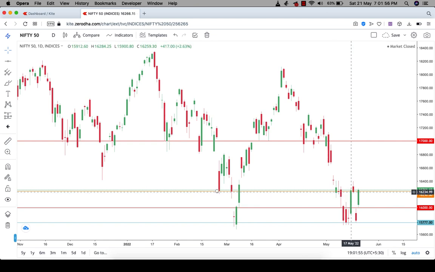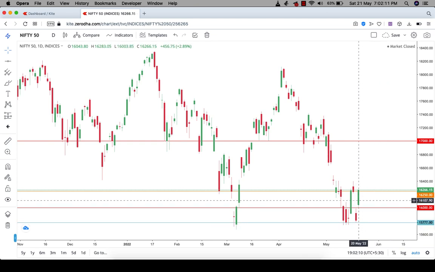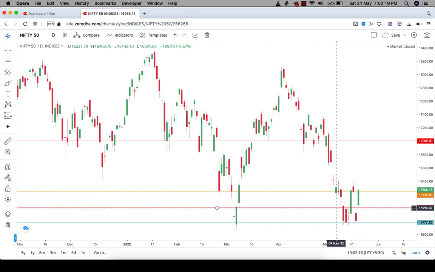The market closed above the level, then the next day opened above it, and again closed below the level of 16,250. The next day the market fell below 16,000, saved by the 15,777, and again opened above the 16,000, crossed it, and now closed above the 16,250.